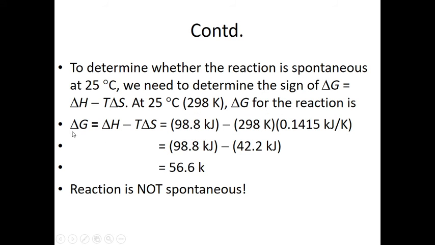Delta G for this reaction is delta G equals delta H minus T delta S. Delta H for this numerical problem is given, that is 98.8. T is absolute temperature, that is 298, and we need to convert delta S into kilojoule per Kelvin, 0.1415 kilojoules. Putting all the values in this relationship, we get Gibbs free energy, that is 56.6 kilojoule. As you see, the sign of delta G is positive, so the reaction is not spontaneous.